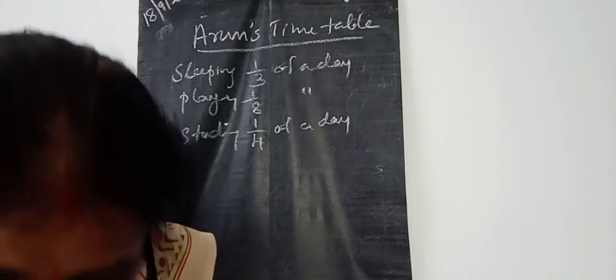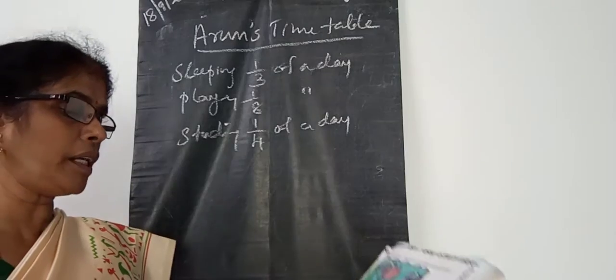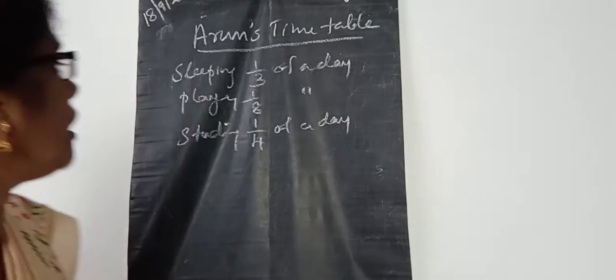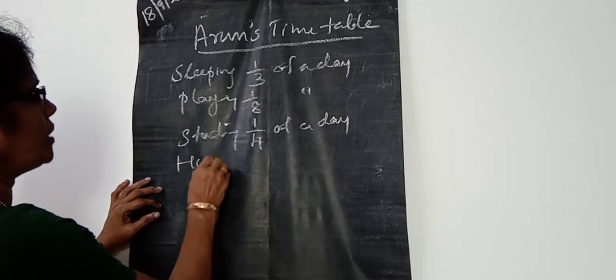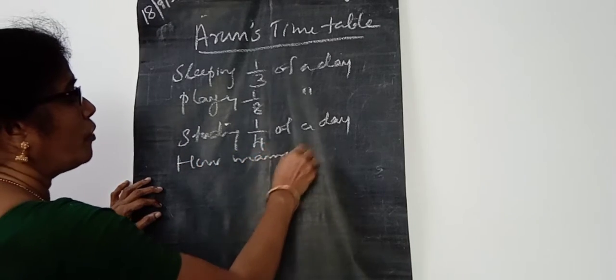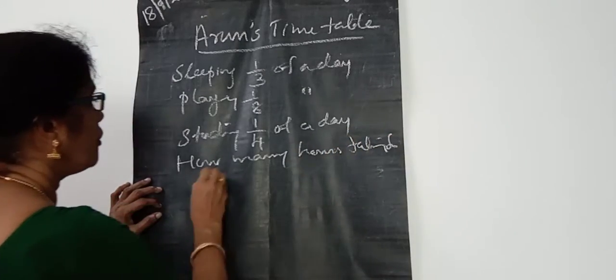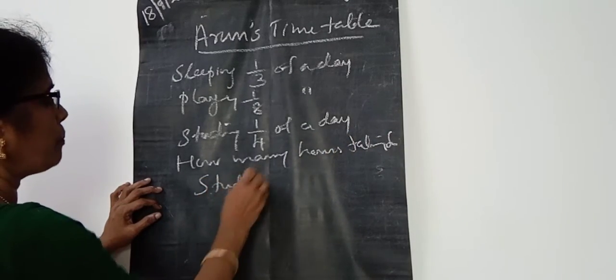So what is the question? How many hours does Arun take for studying, sleeping and playing?